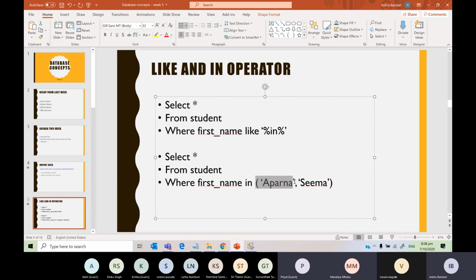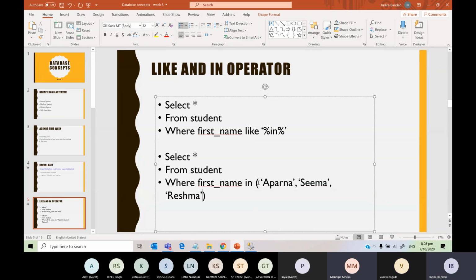What is the main difference between like and in operator? Like means you can provide any substring and then give the condition. If you don't know the full name, then you use like. But if you know the full name, and if you want to return 2 or more, you can separate with commas, Reshma or something like that.